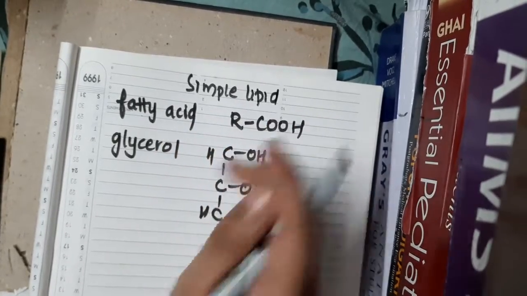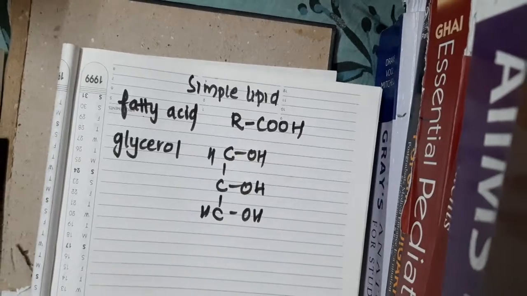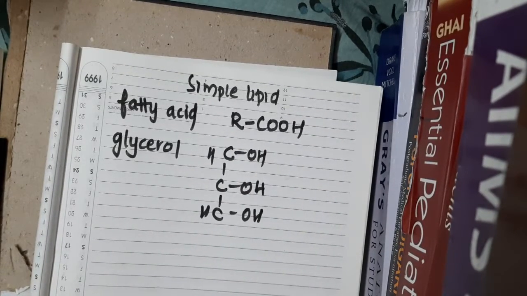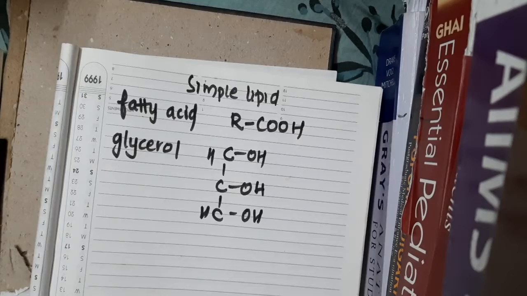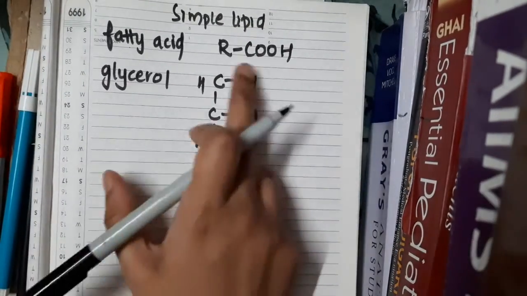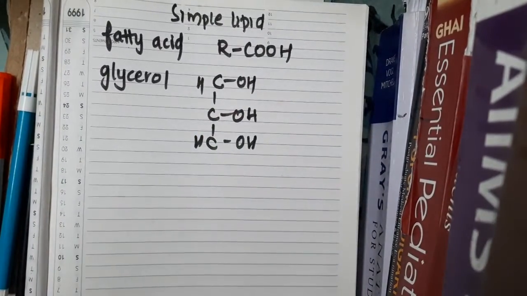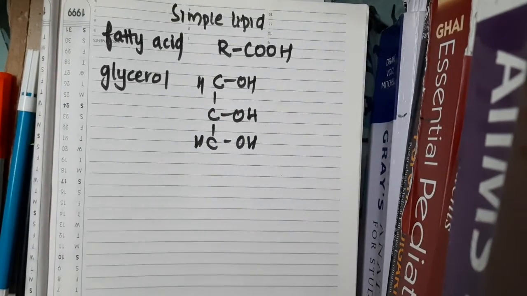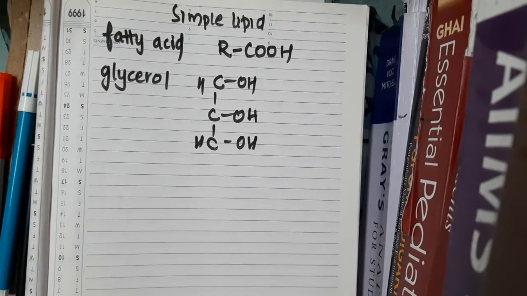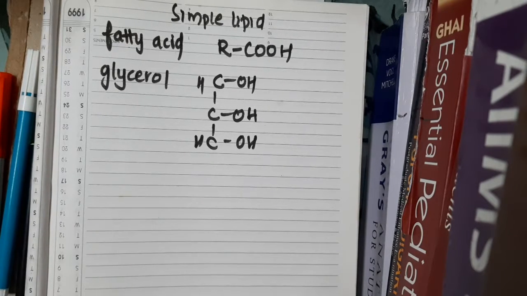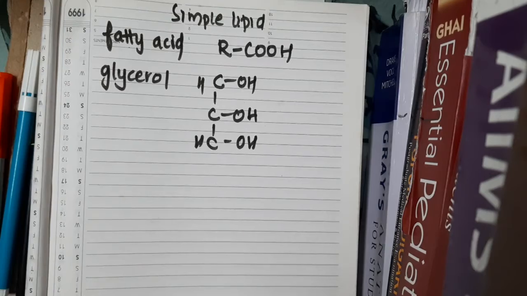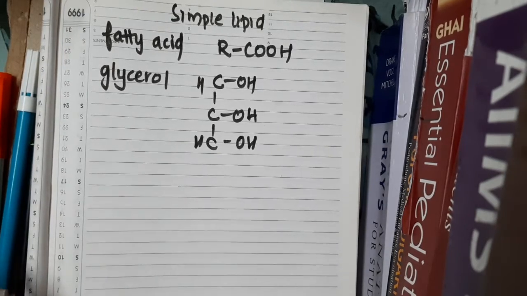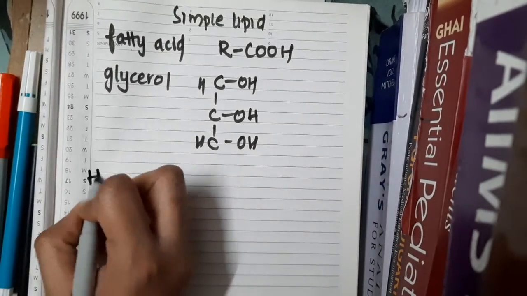In our body, these glycerol and fatty acids exist together. They combine and form different compounds. A glycerol can be esterified with one fatty acid, or 2 fatty acids, or 3 fatty acids. That is monoglycerides, diglycerides and triglycerides. I am just showing you an example of this.